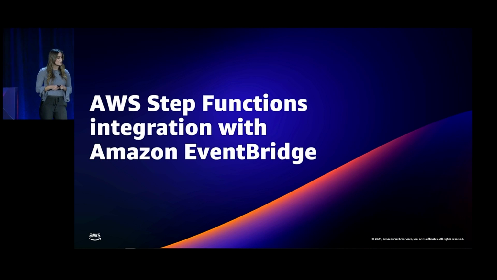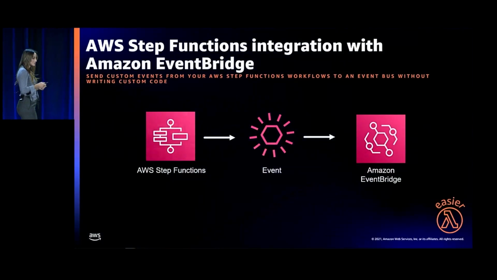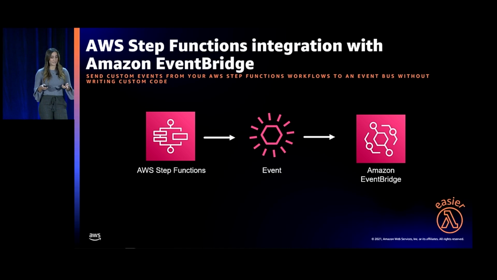Step Functions has a new integration with EventBridge. So now you can send custom events from your Step Functions workflows to an event bus without writing custom code. So basically, when we're doing this decoupling of orchestration logic, that's the benefit here, right? It replaces the need for your Lambda functions to call EventBridge APIs. It can all just happen in Step Functions. Another way we're making serverless development easier.